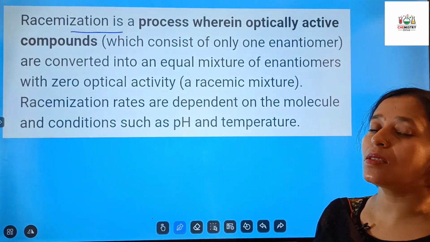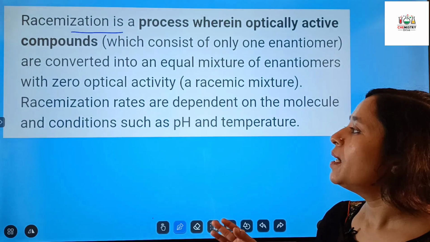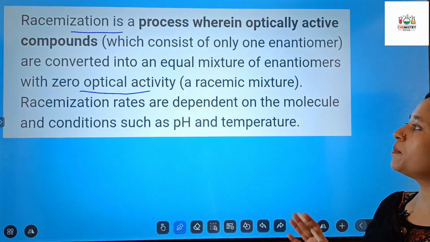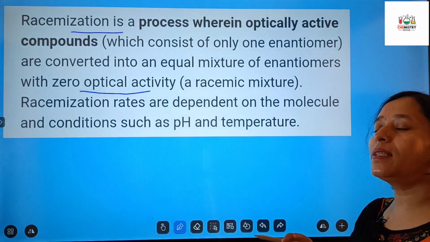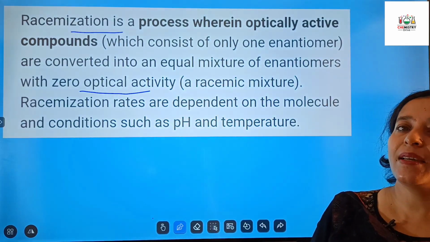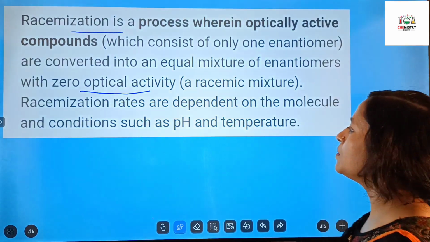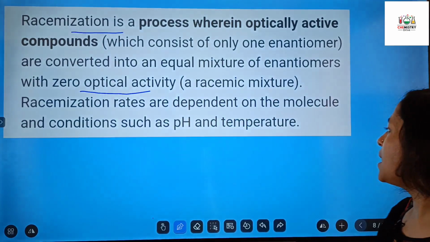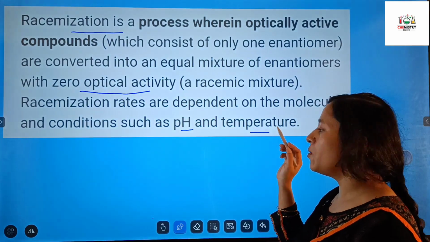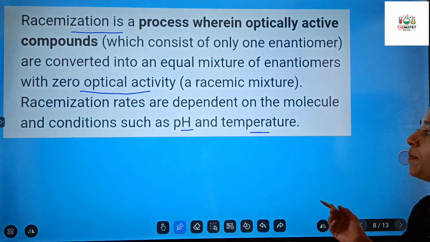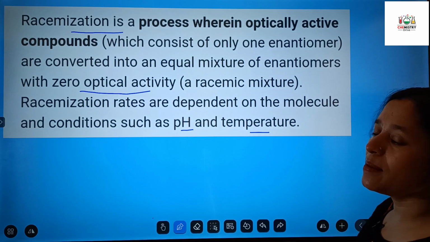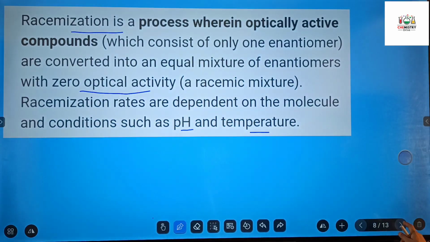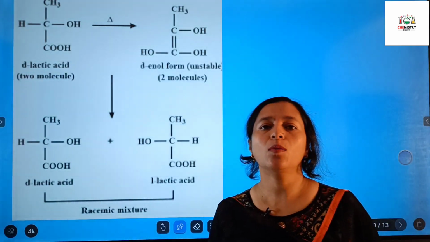When we are getting an equal mixture of enantiomers, it means that the product, that is the racemic mixture, will have zero optical activity. The product will neither move the plane polarized light towards the left nor towards the right. Now the racemization rate depends upon the molecules and conditions such as pH and temperature. So whether we are getting a racemic mixture depends totally upon the pH and the temperature. So racemization is a process where we are getting both products, the dextrorotatory and levorotatory, in equal ratios.